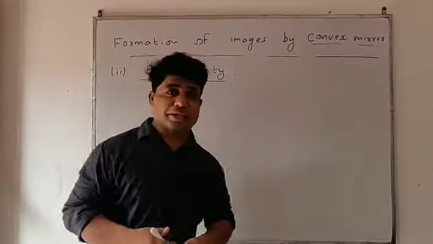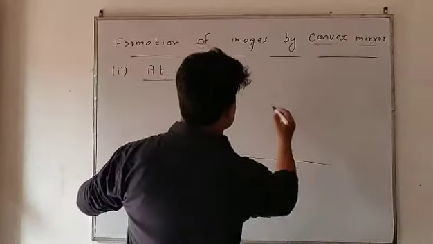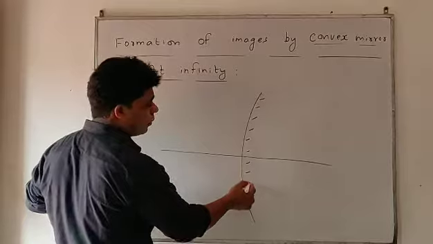See, students, the second case: when the object is placed at infinity. Look, this is the convex mirror.